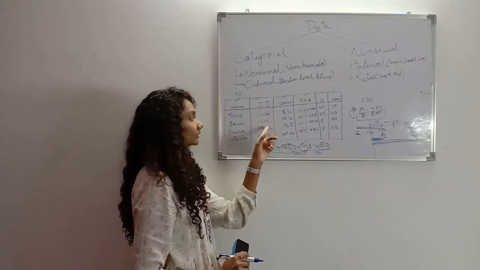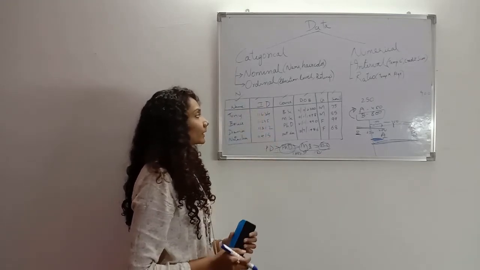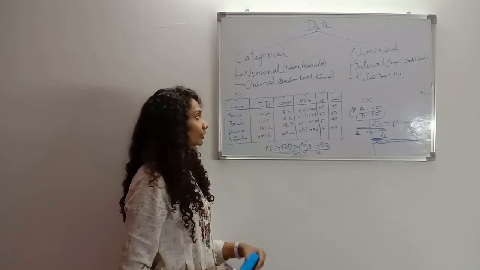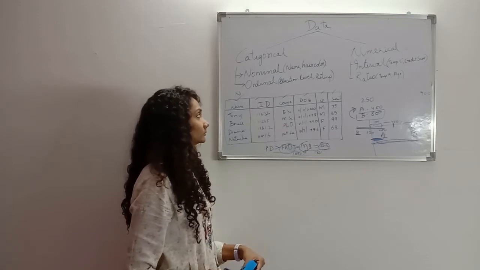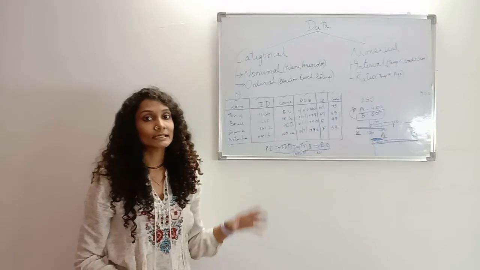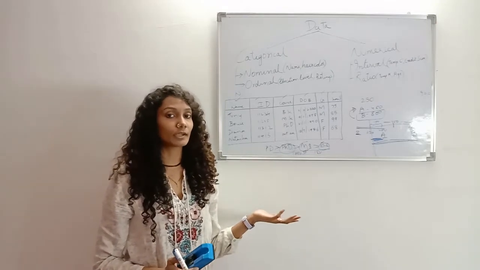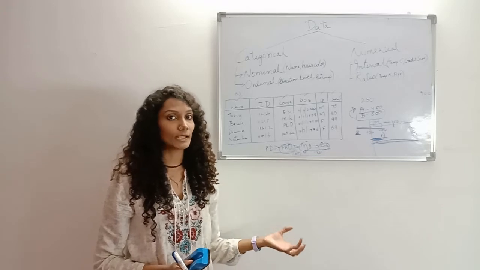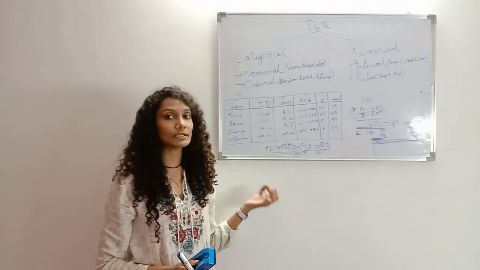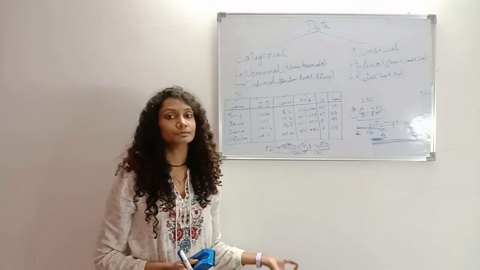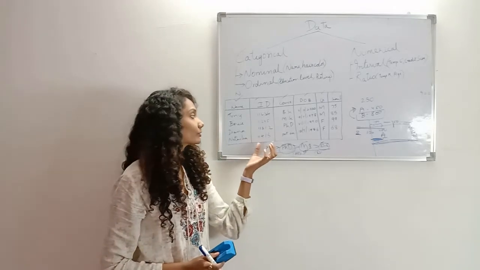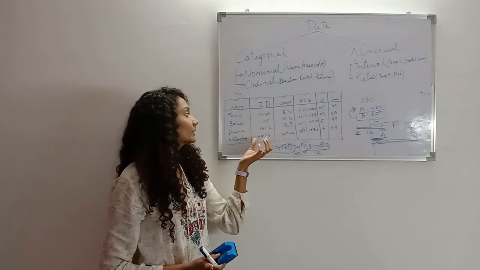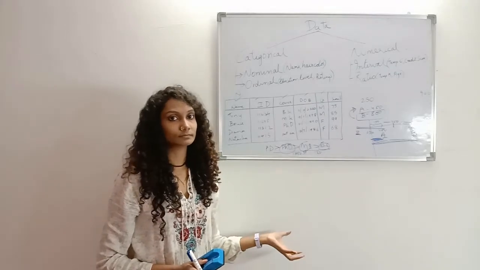Next comes ID. Well, there are numbers here. So, does that mean it's numerical data? No, because these numbers are not representing the quantity of anything. These numbers are just labels chosen to represent each student uniquely. Hence, these are as good as just groups in the data.